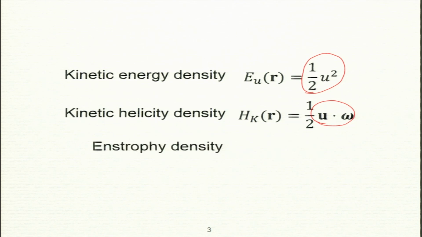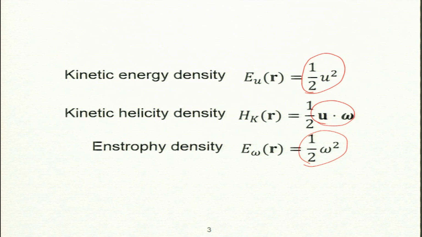And the third one is called entropy, which is half omega squared, so half the curl of u squared. Now, you may ask why you have omega squared and u squared separately. It turns out it is useful to think in terms of omega on many occasions, which I will describe a bit later. Now, given that we have density, we can also construct total kinetic energy in a volume.